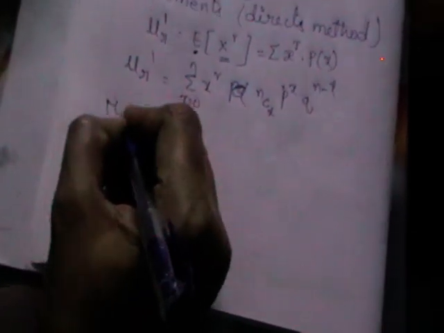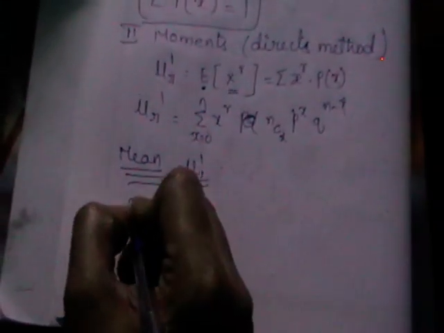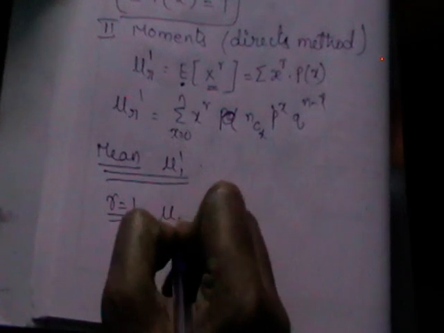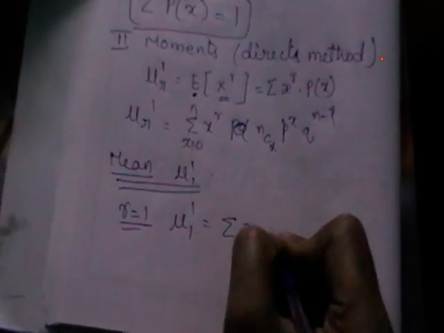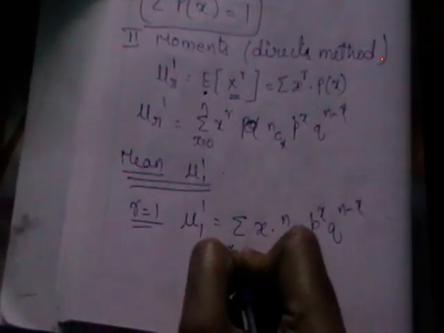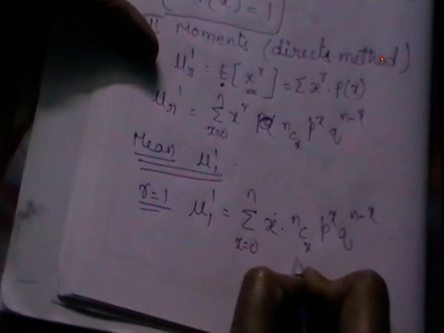So let us first concentrate on deriving the first moment, which indicates mu1 dash. So put r is equal to 1. If you put r is equal to 1 there, you will get mu1 dash is equal to sigma x into NCx, p power x, q power n minus x, x is from 0 to n. To calculate the mean from this, first we expand this NCx. I'll rewrite the term again. We are calculating mu1 dash, which is nothing but sigma x NCx, p power x, q power n minus x, x is from 0 to n.